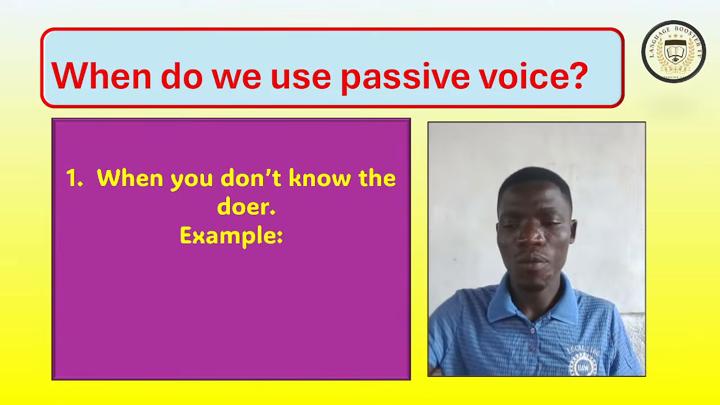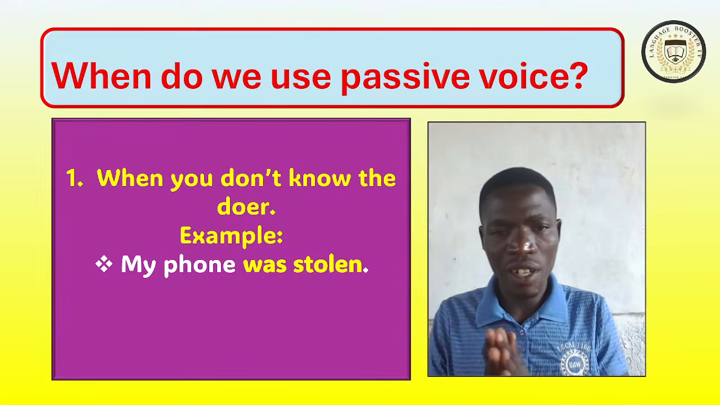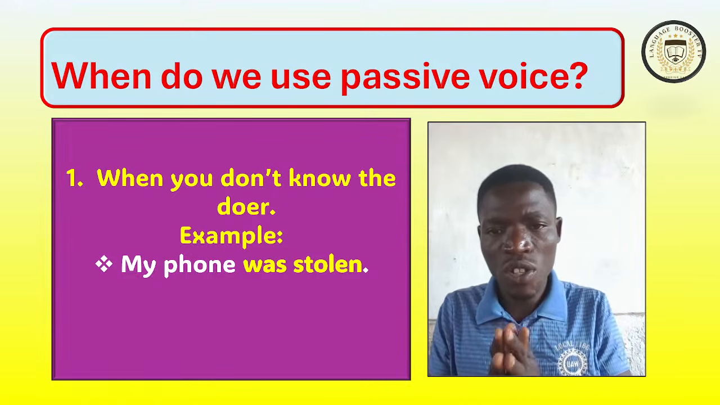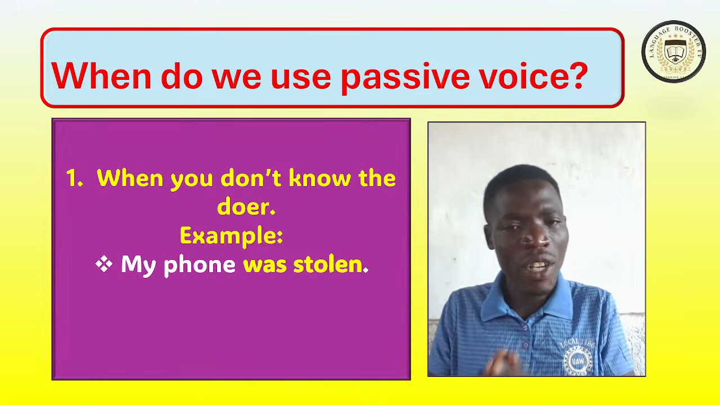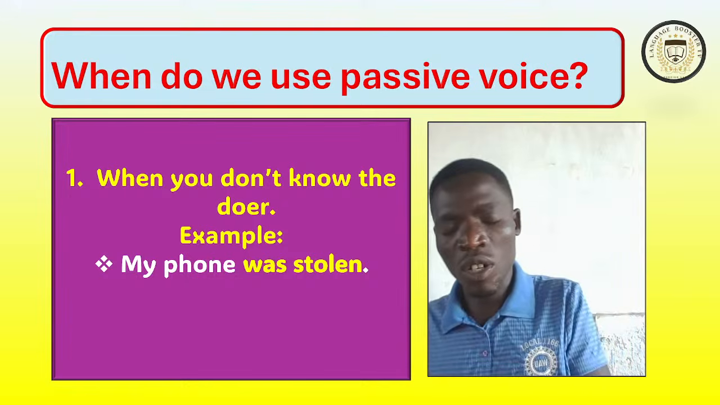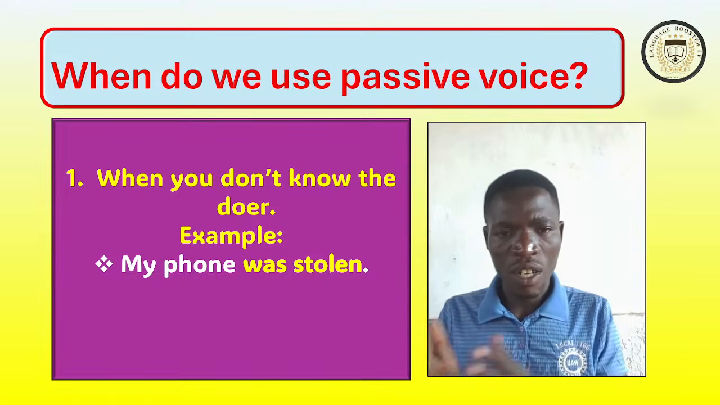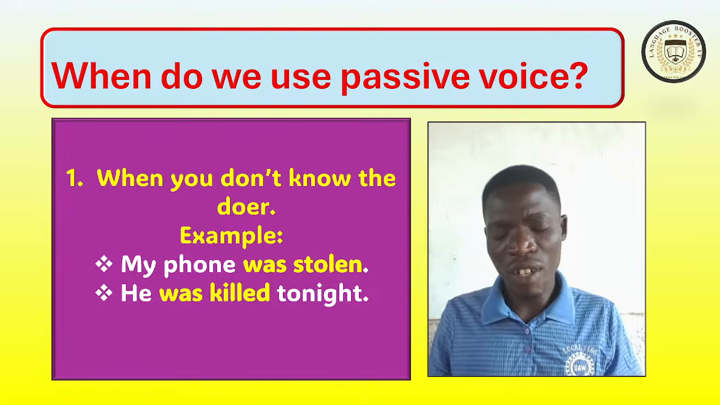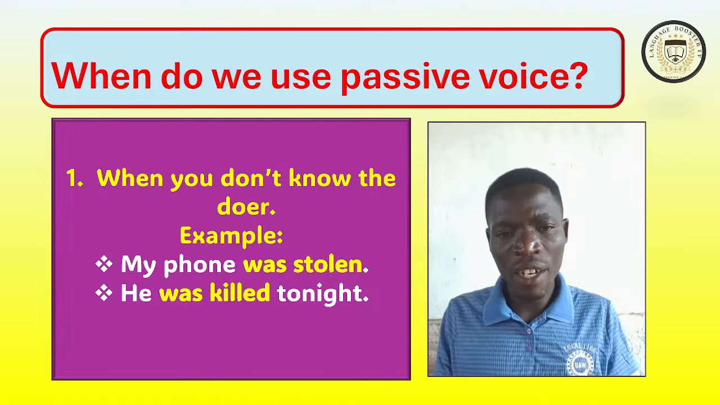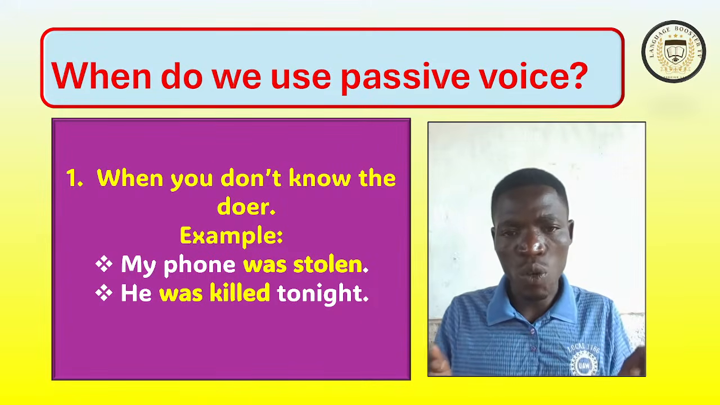For example, my phone was stolen. I don't know the person who stole the phone. That is why I can say my phone was stolen. You cannot say my phone was stolen by someone. No. We don't know the name of the thief. He was killed tonight. We really know that he was killed, but we don't know who killed him. That is why we say he was killed tonight.